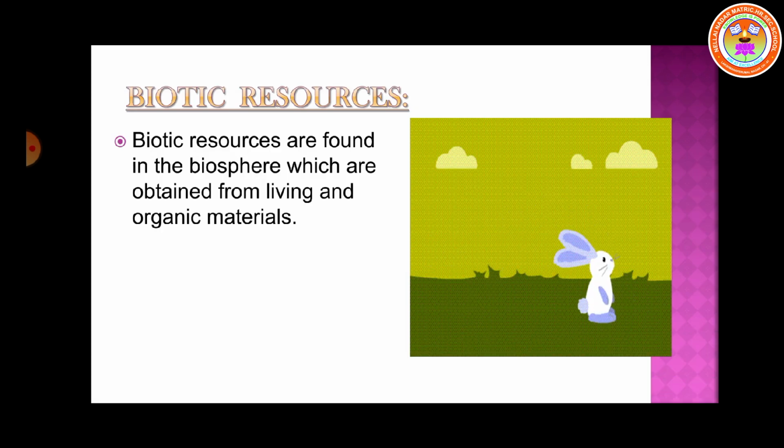On the basis of origin, resources may be divided into two types. First one, biotic resources. Biotic resources are found in the biosphere and are obtained from living things. Biotic resources are living things. They include forests, crops, birds, animals, fishes, man and materials that can be obtained from them. Okay, that is called biotic resources.